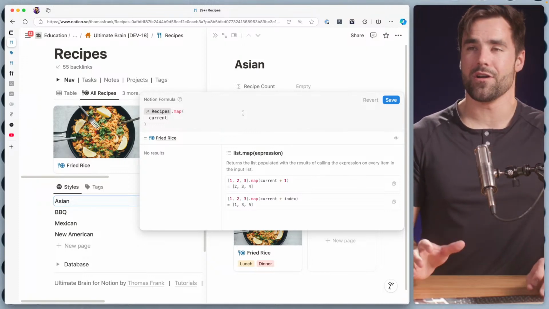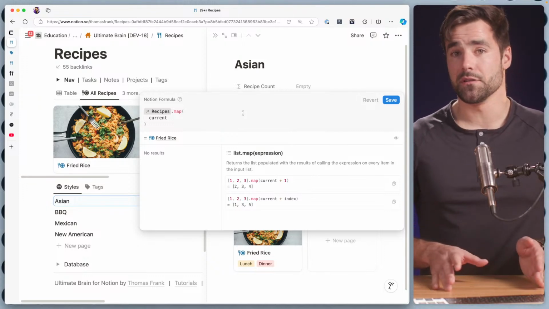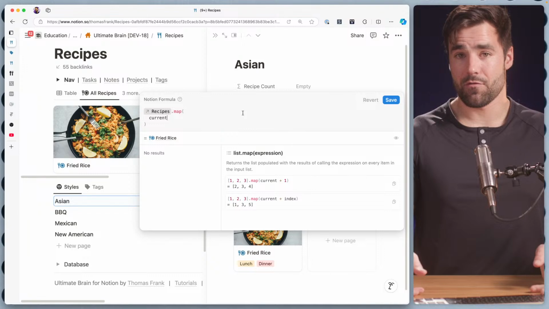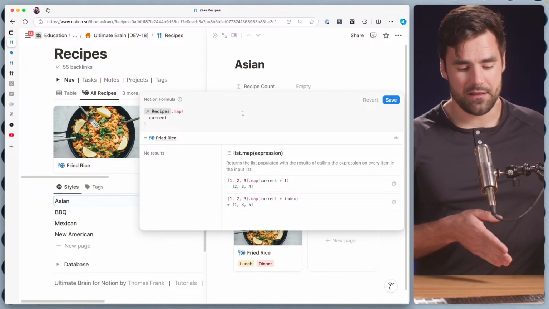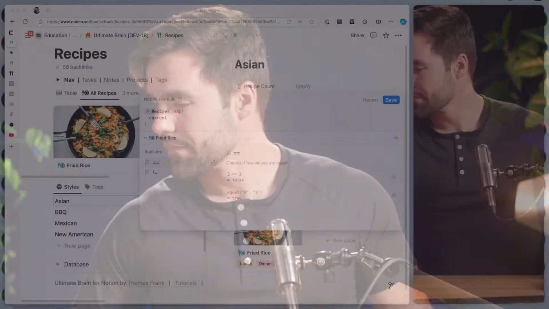But the TLDR is that when we create a relation property, that property's data type is called a list, or if you want to get into programming parlance, it's an array. An array essentially is just a list of values that are in order. And I don't know if I actually made my OBS switch. I did. Okay. I'm practicing here. So I've got the little Stream Deck here. So essentially, when we are building with an array, did this work?